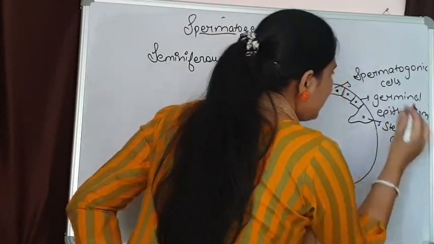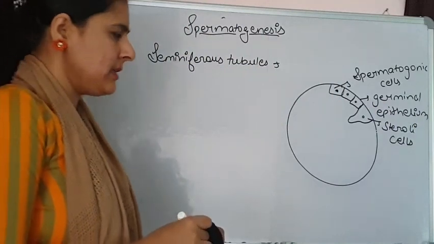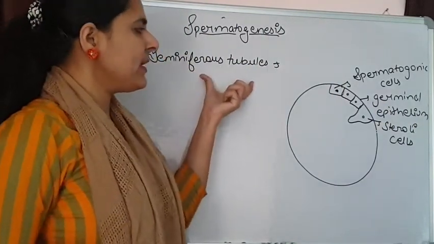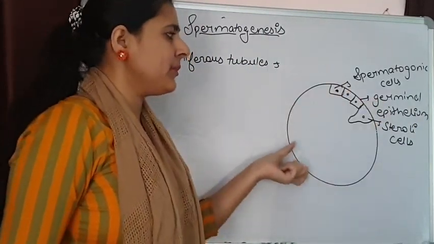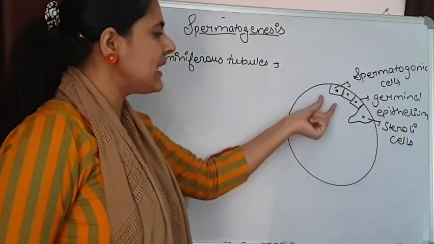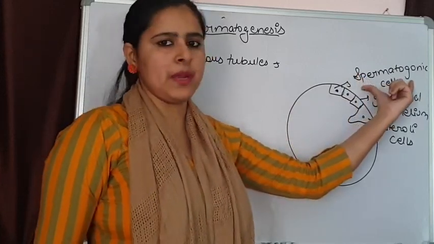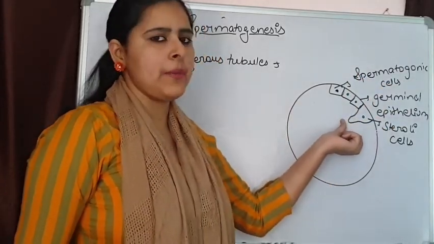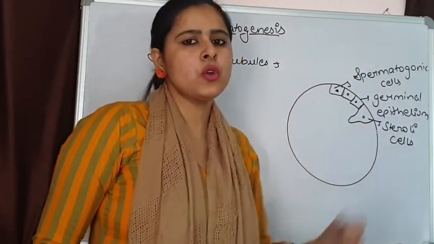All these things we have discussed in our earlier classes. So the seminiferous tubule is made up of germinal epithelium, which consists of two types of cells. The cuboidal cells are spermatogonic cells, and the large pyramidal cells are Sertoli cells.